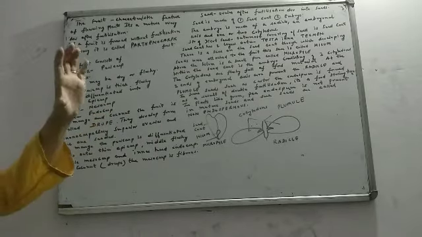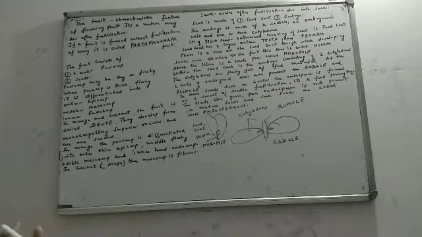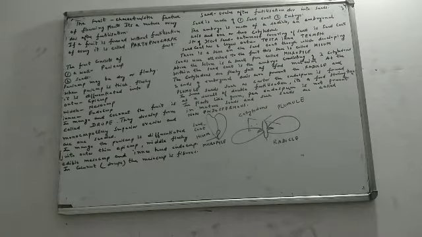So what is a fruit? Mature ovary developed after fertilization. And what is a parthenocarpic fruit? If the fruit is formed without the fertilization of the ovary, then we call it a parthenocarpic fruit. I hope you know the difference between a normal fruit and a parthenocarpic fruit. Listen again, what is a normal fruit? A mature ovary which is formed after fertilization. But if a fruit is formed without fertilization of the ovary, we call it a parthenocarpic fruit.